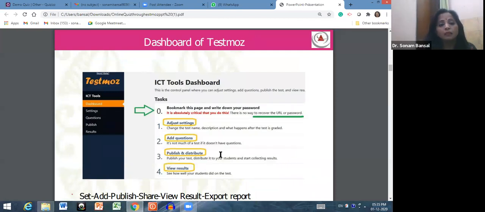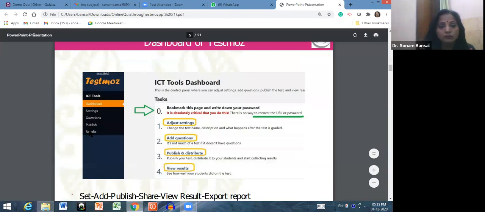Then this is the main dashboard of Testmoz, in which you can use ICT tools. In the dashboard, you can adjust your settings, add questions, publish or distribute your questions, and even view results.